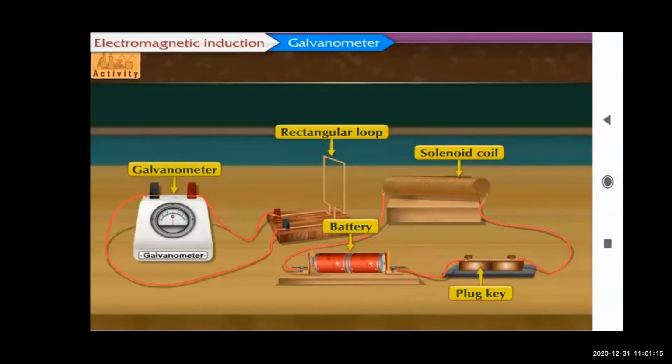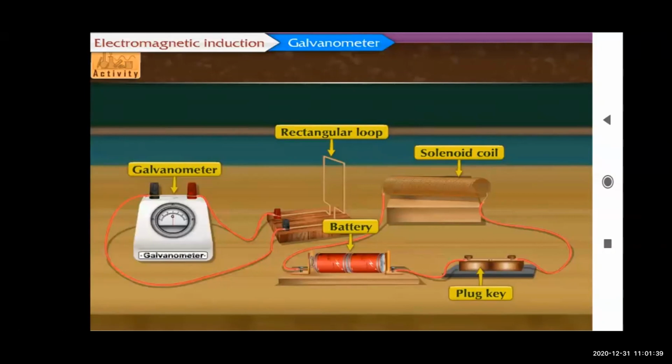Now connect the solenoid coil to a battery. The solenoid coil will be connected to the battery through a plug key. Keep the plug key open. Now in front of you, in the slide, the plug key is open. Let us connect the rectangular loop to the galvanometer.